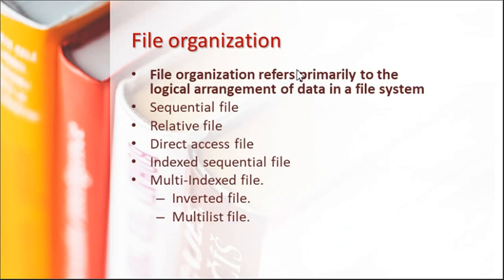There are different types of file organizations. What is file organization? It is the logical arrangement of data in a file system. There are multiple file organizations: sequential, relative, direct access, index sequential, multi-index files, that is inverted files, and multi-list files.